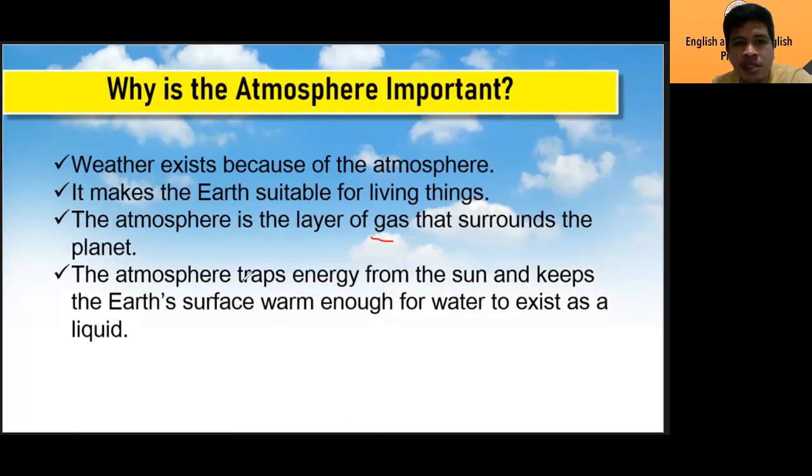Another one, the atmosphere traps energy from the sun and keeps the Earth's surface warm enough for water to exist as a liquid. Because it traps the energy from the sun from escaping from the surface of the planet, the Earth's surface is warm enough so that water can exist as a liquid. Other planets don't have that.